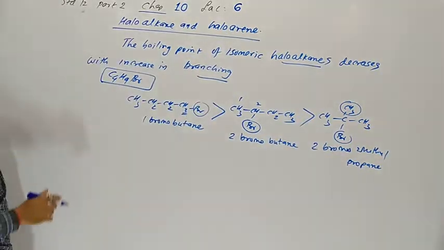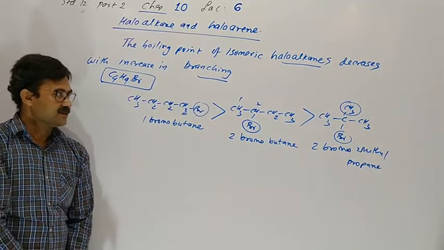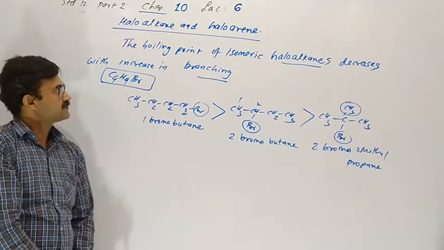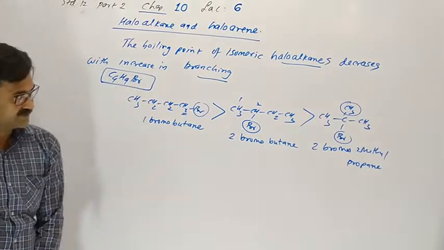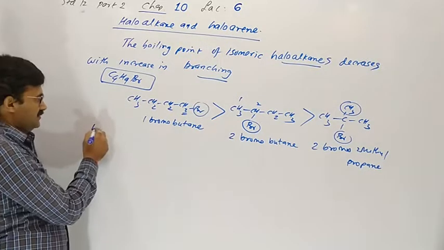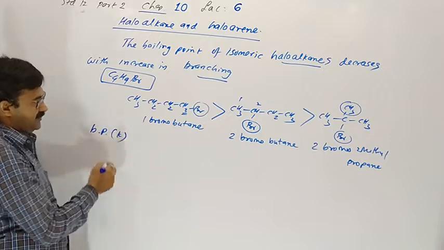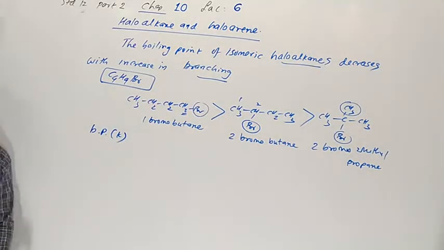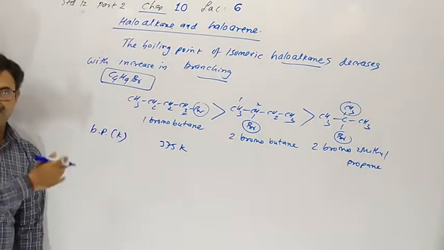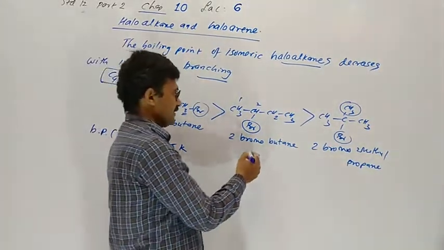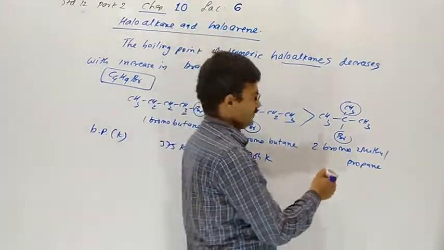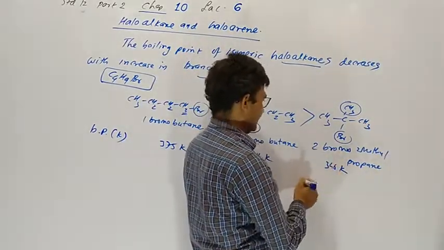With increasing branching, molecular mass is the same for all 3, formula is the same, but branching increases and boiling point decreases. So boiling point of 1-bromobutane is 375 Kelvin, highest of the 3. Then 364 here, and here only 346 Kelvin.